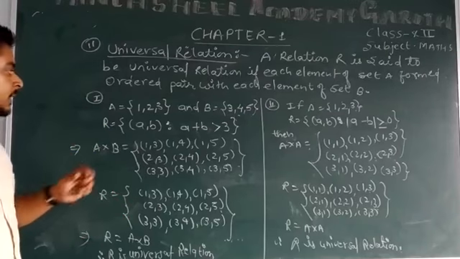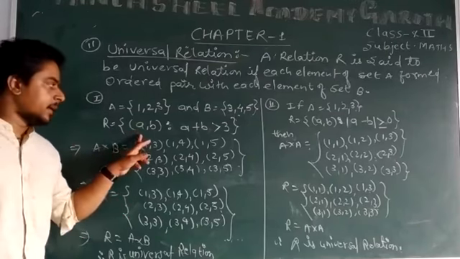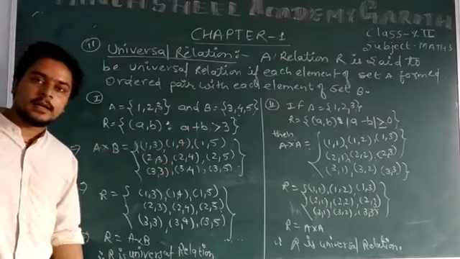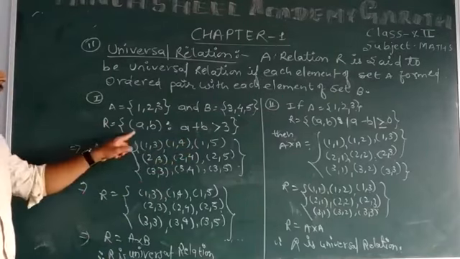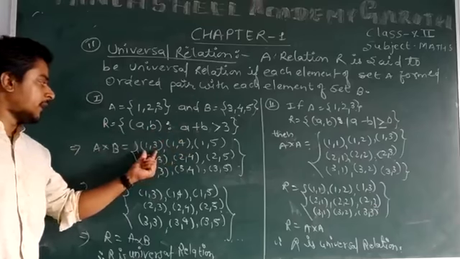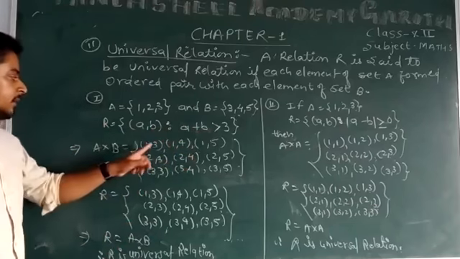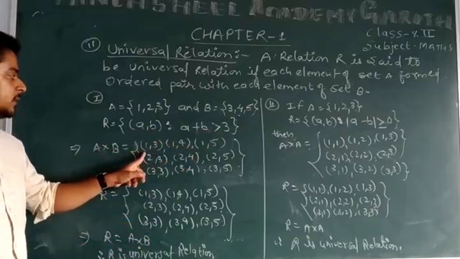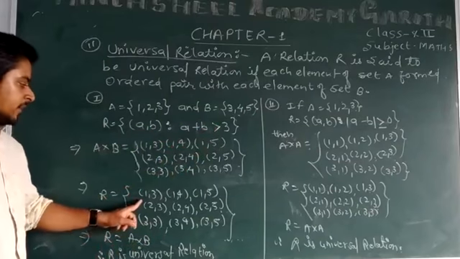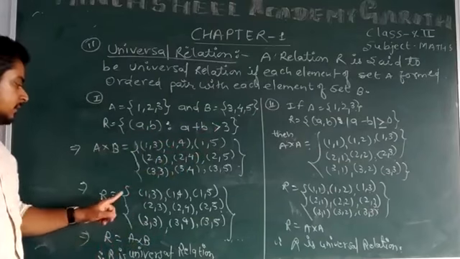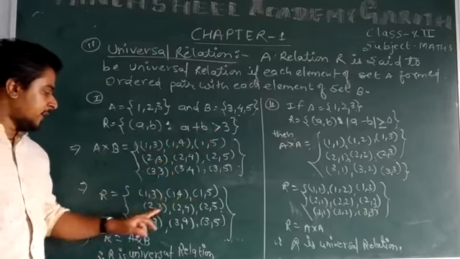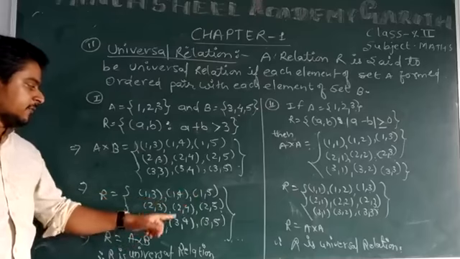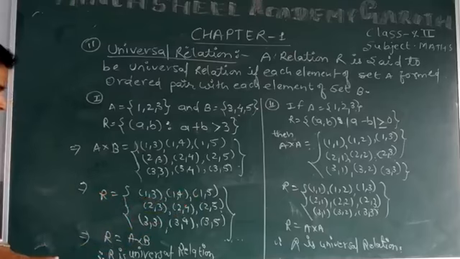What does the relation say? Relation R contains the ordered pairs (a, b) only such that a plus b is greater than 3. Now R will contain only those ordered pairs where the sum of both elements is greater than 3. Here 3 and 1 is 4, greater than 3, so it will come into R. So (1,3), (1,4), (1,5), (2,3), (2,4), (2,5), (3,3), (3,4), (3,5).